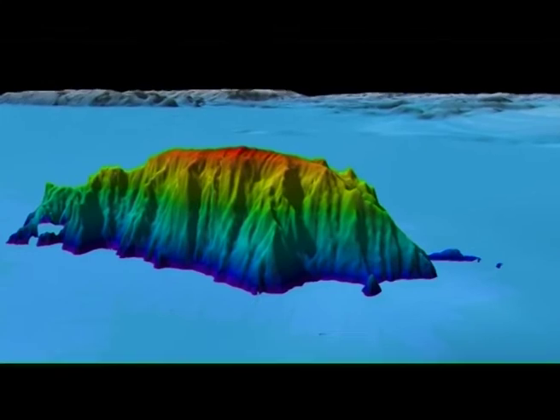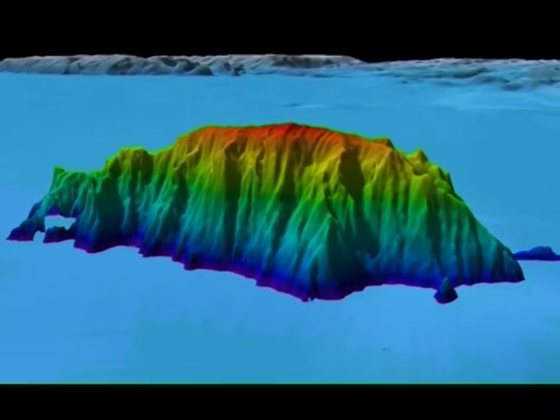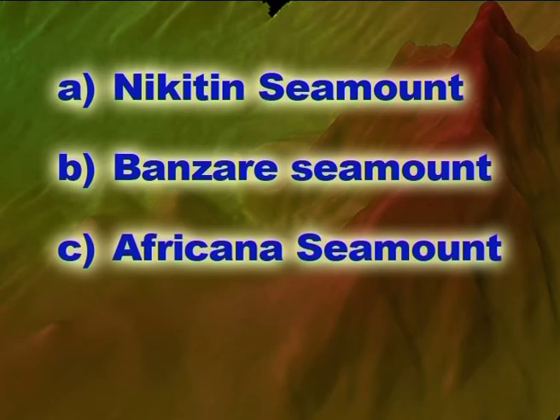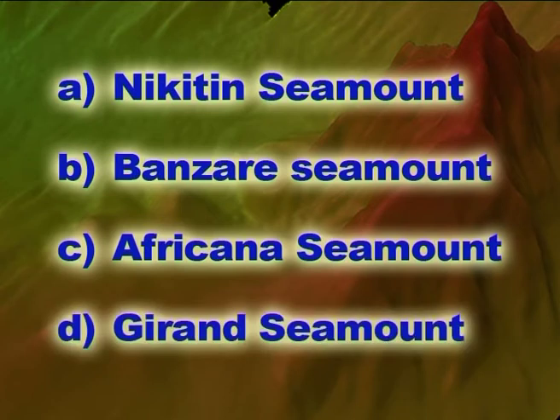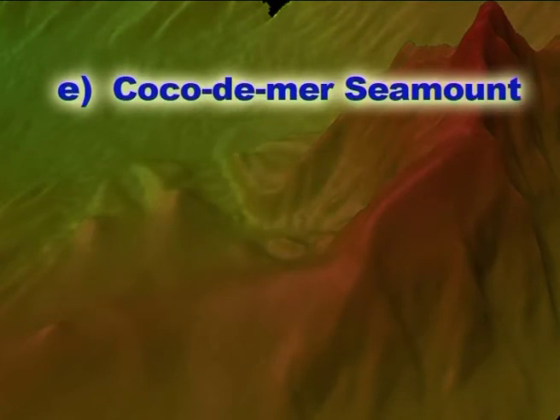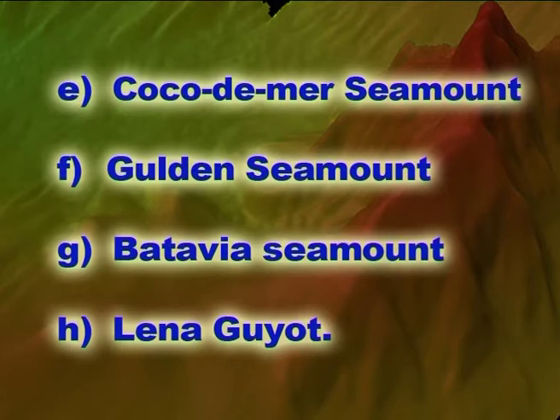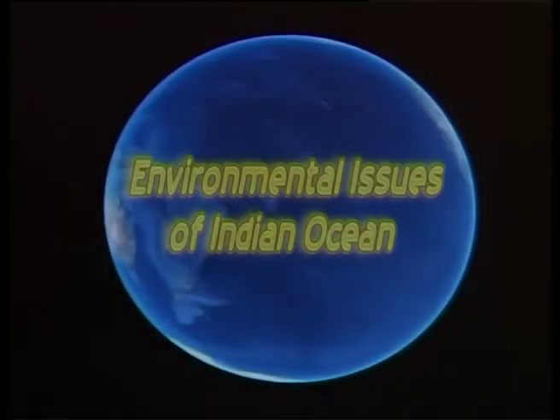The Indian Ocean also has some seamounts. The seamounts of the Indian Ocean are the Nikitin Seamount, the Banzare Seamount, the Africana Seamount, Giran Seamount, the Kokodermer Seamount, the Gulden Seamount, the Batavia Seamount and the Lena Guyot.